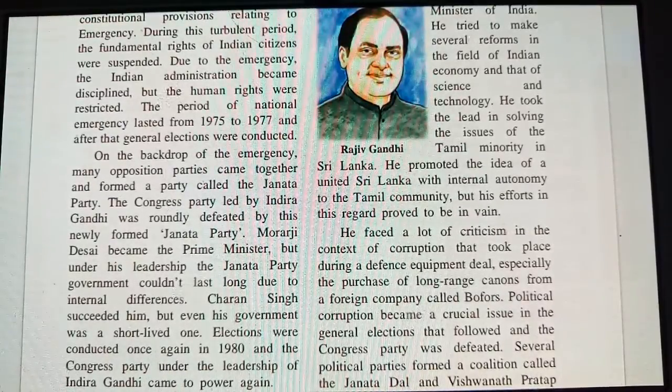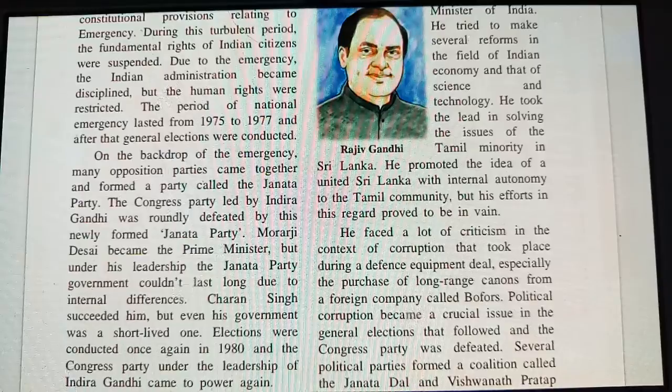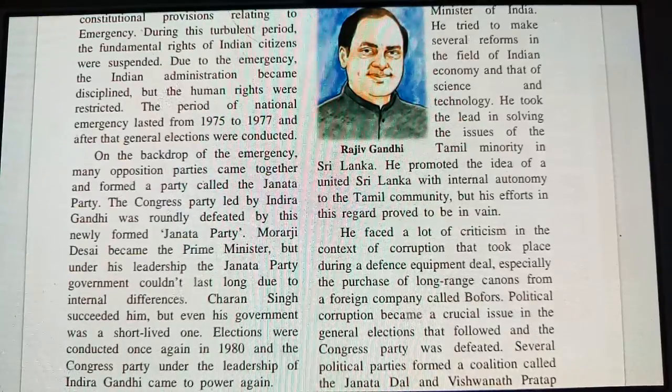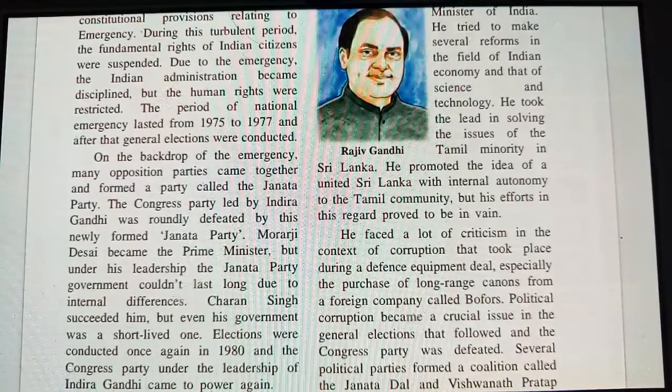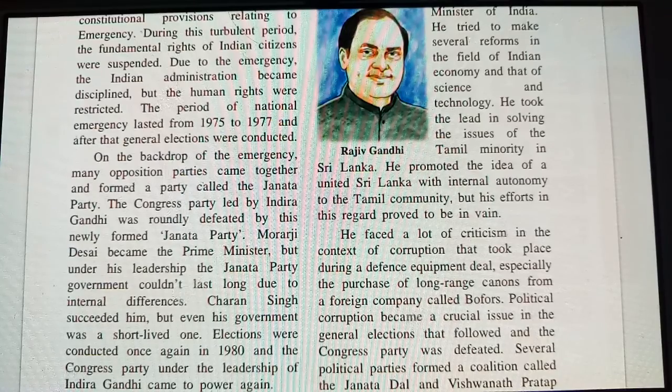Elections were conducted once again in 1980, and the Congress party under the leadership of Indira Gandhi came to power again. So in the year 1980 they had elections again, and who won those elections? The Congress party, and again they came to the power of India.